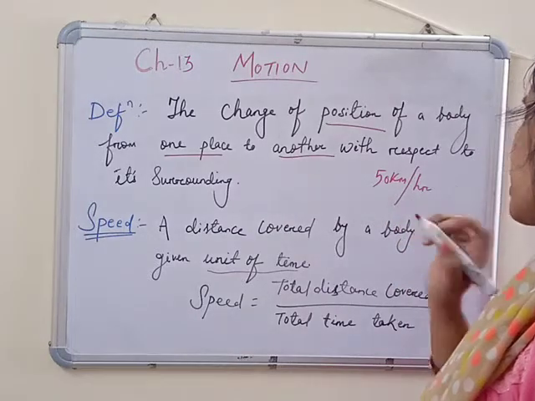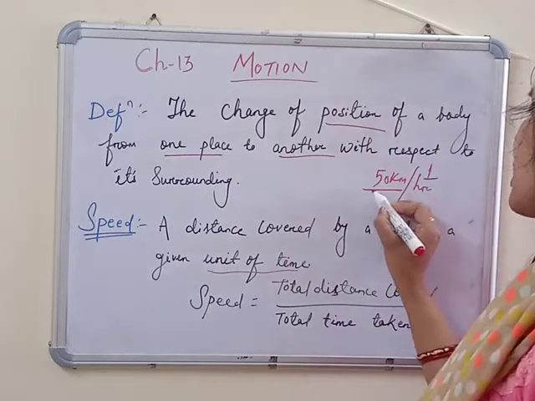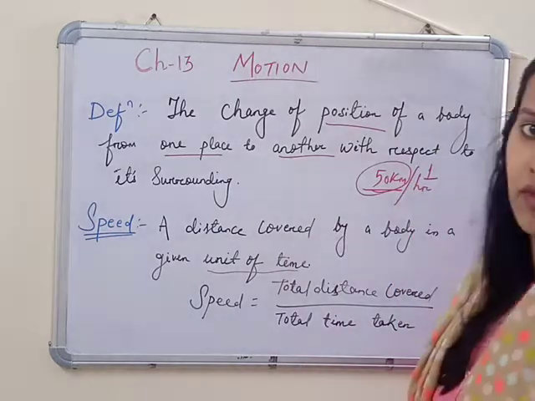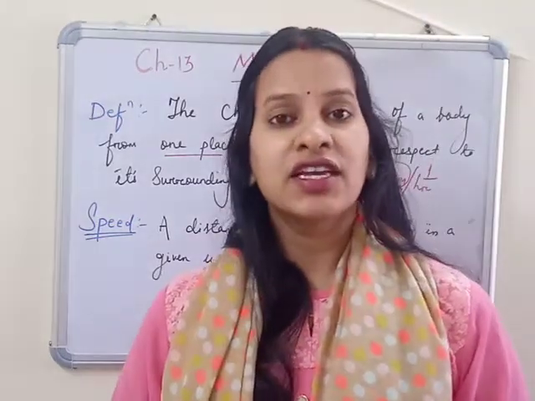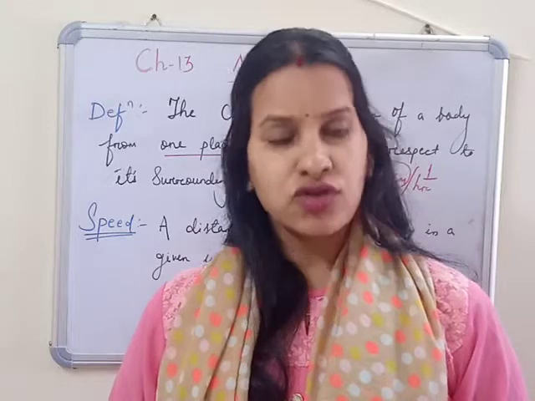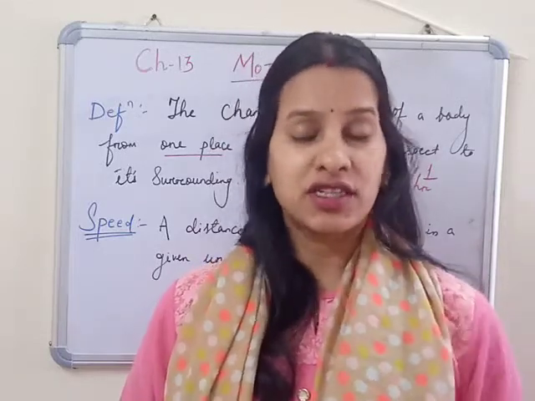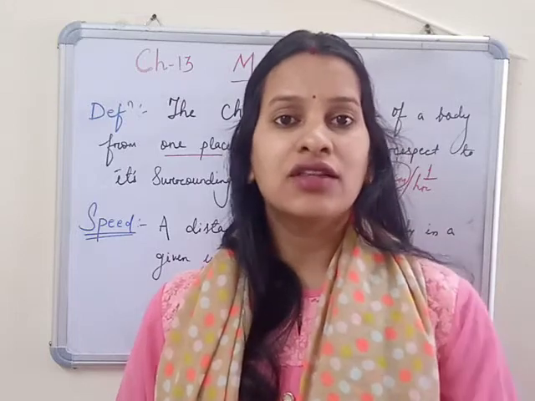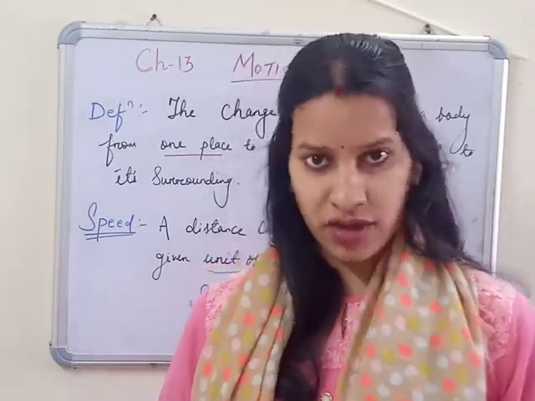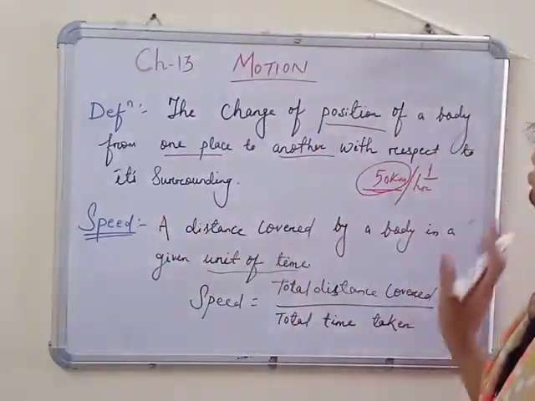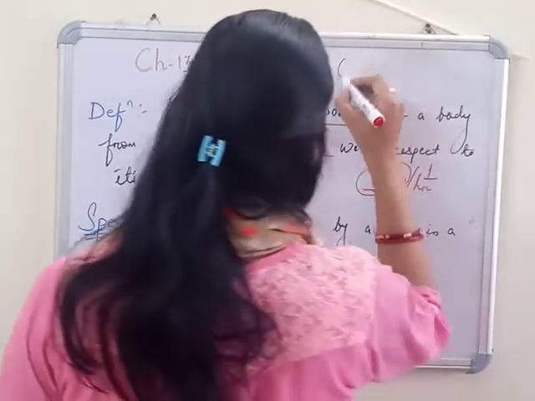This is called per. It means in 1 hour it covers 50 kilometer. 1 घंटा में 50 किलोमीटर है तो उसका स्पीड क्या हो गया, 50 kilometer per hour. So everywhere the speed is calculated like this. 1 घंटा में कितना डिस्टेंस कवर कर रहा है is called the speed of that particular object or body.